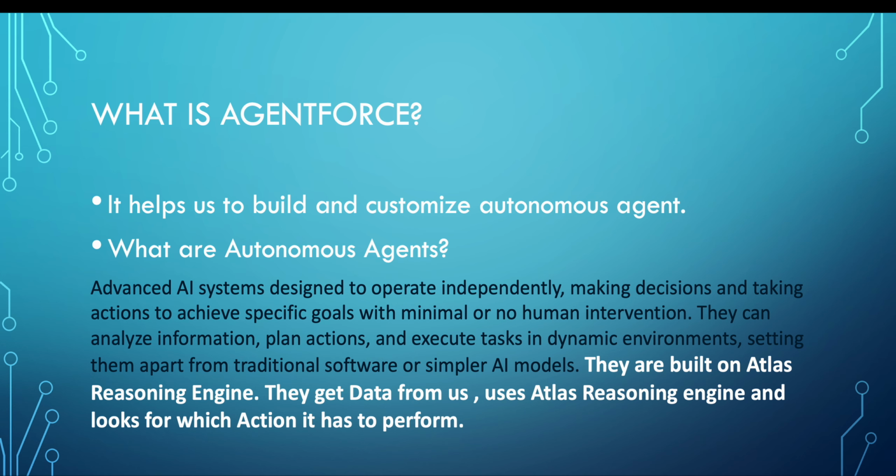Autonomous agents are independent and don't need human intervention. It is not that they don't need it at all, but it is very minimal. It is not that for each and every question they are going to ask you something.